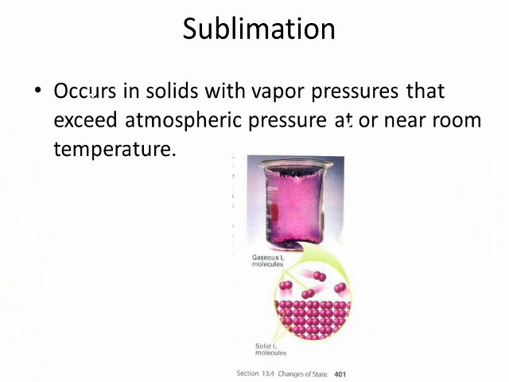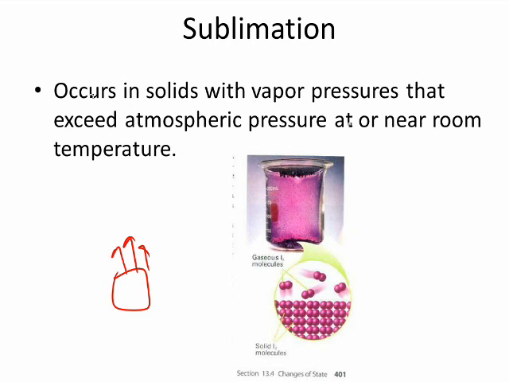Now we're going to look at changes of state. Let's first define sublimation. Sublimation occurs in solids when the vapor pressure exceeds atmospheric pressure at or near room temperature. So not only does the vapor pressure equal atmospheric pressure, so we get boiling, but it's greater than atmospheric pressure. So what happens is you have a solid and it doesn't go to liquid, it goes right to gas.